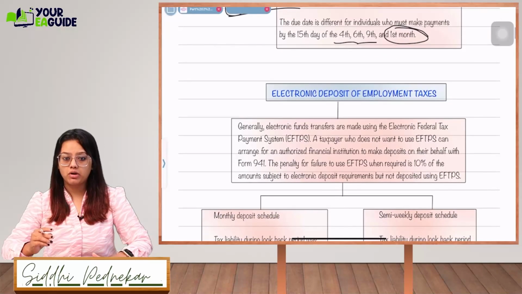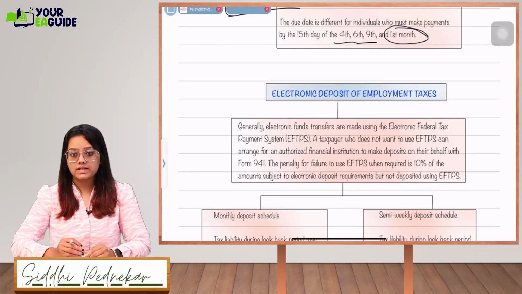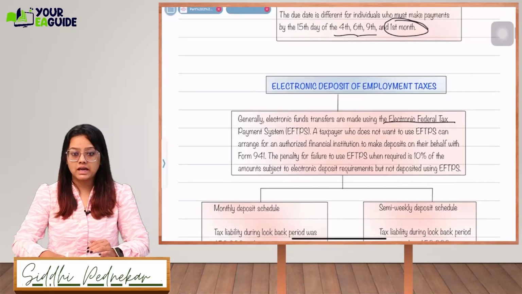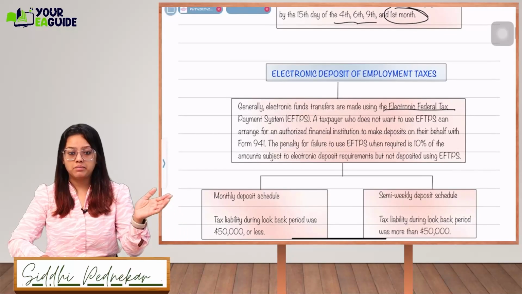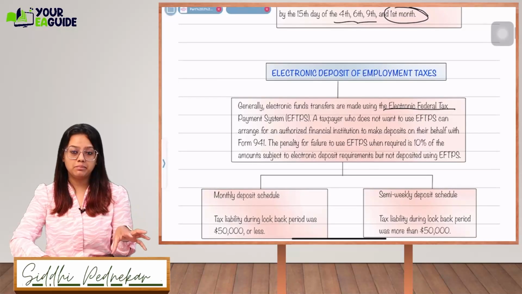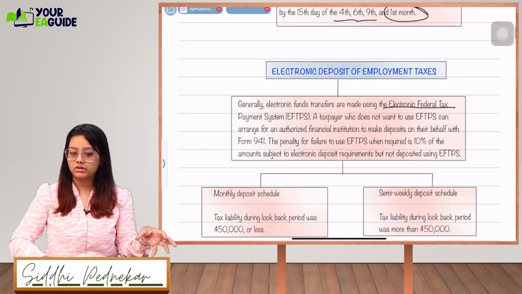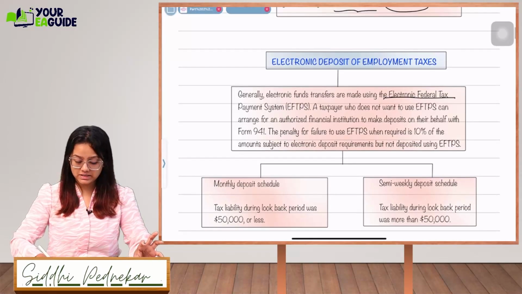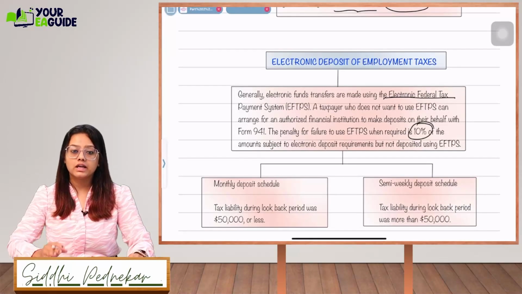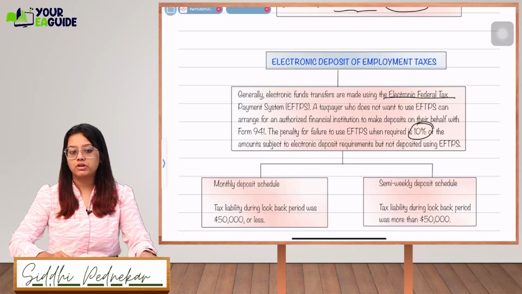Electronic deposit of employment taxes. Generally, the electronic fund transfers are made using the Electronic Federal Tax Payment System. This is the full form of EFTPS. A taxpayer who does not want to use EFTPS can arrange with some authorized financial institution to make the deposit on their behalf and file the 941. One example I'll give you is ADP, Paychex. Those are authorized financial institutions which are going to deposit the payroll taxes on behalf of the taxpayer. Right, the penalty for failure to use EFTPS is 10%. If they do not pay the payroll taxes through EFTPS, they will be liable for a penalty of 10%.